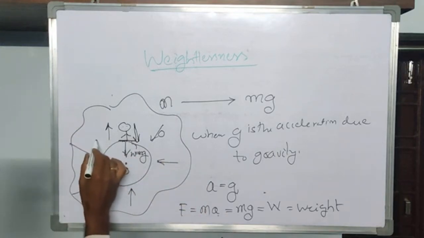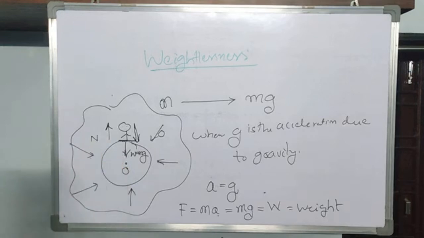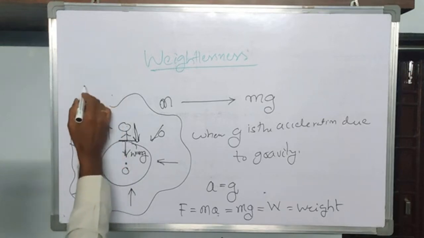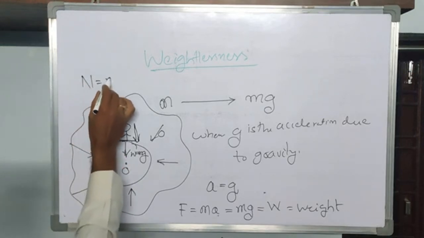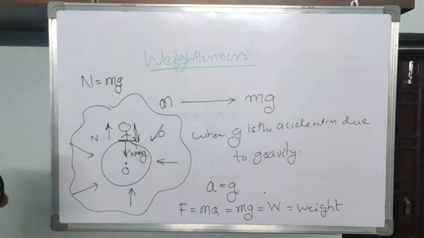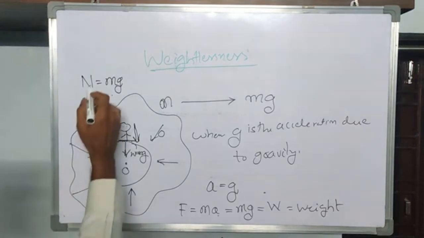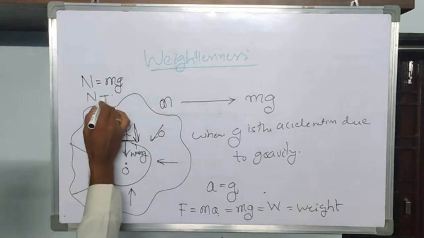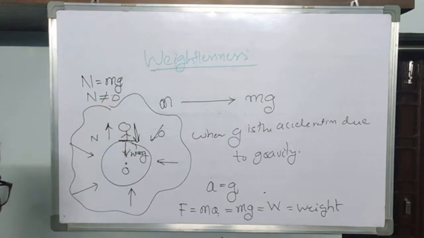We call this the normal reaction, N. The magnitude of this normal reaction is equal to the weight. Whenever this normal reaction force is non-zero, only then do you feel your own weight.